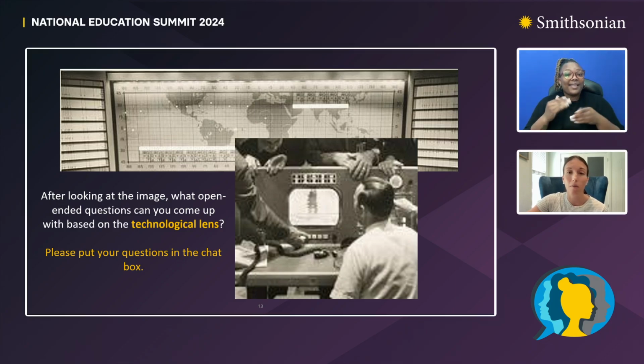And just to recap very quickly, we use the cultural and technological lenses to analyze portraiture and photography. Using the lenses when working with primary sources like artworks, documents, and photography, or other things that you're using in your classroom can help to build critical thinking skills and formulate deep questions about the sources you're working with.